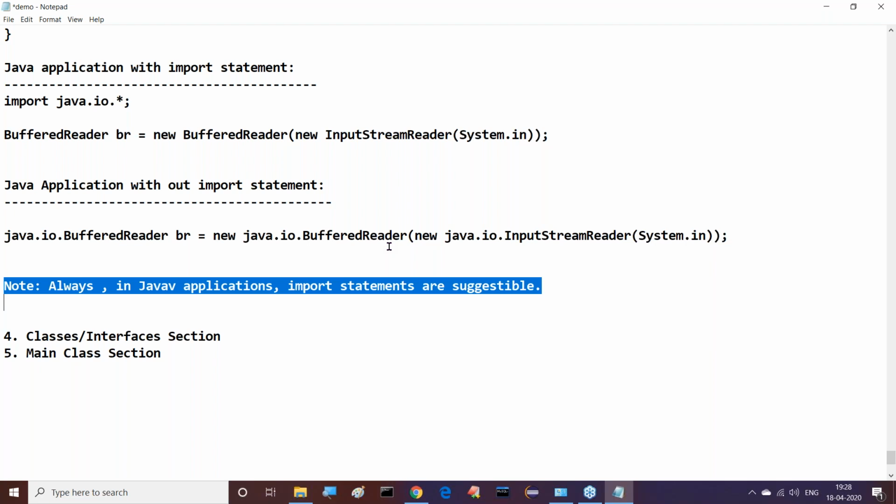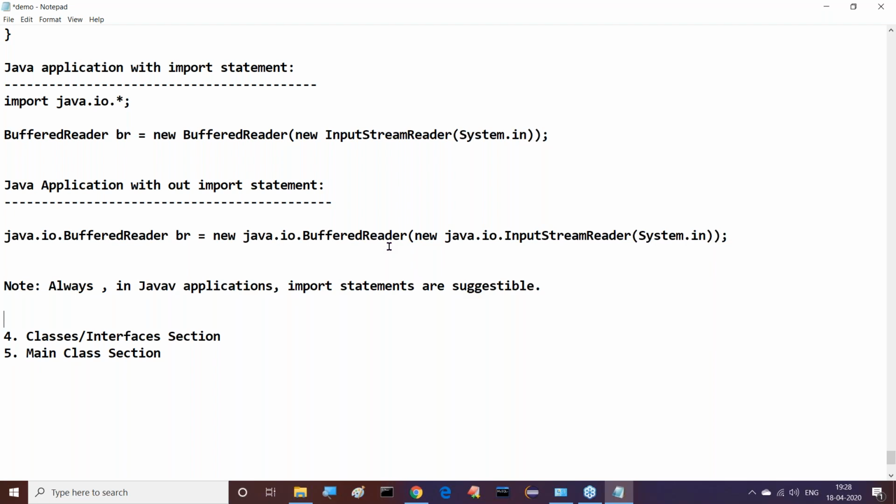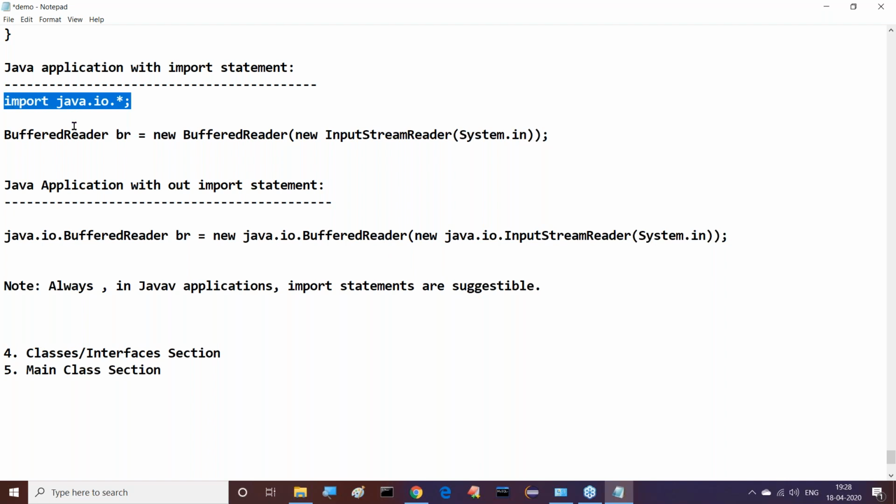Next one. For example, I'm telling you one point clearly. If I write import java.io.*, don't think that all classes and interfaces are loaded into memory. No, they are not loaded into memory. Memory wastage is not there. What is the intention of import java.io.*? For using them, they are just available.